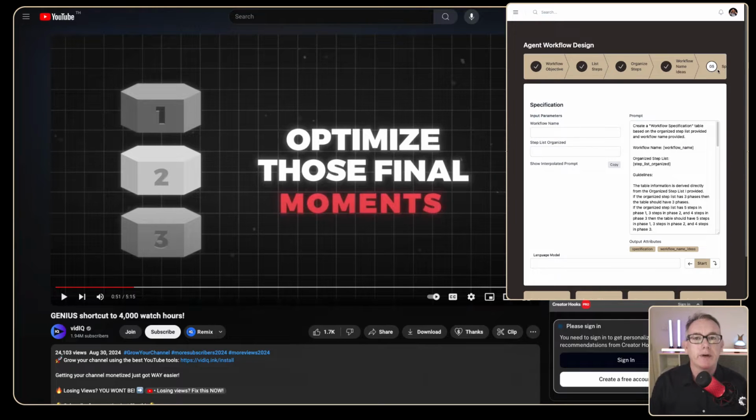So vidIQ have already come up with a formula for doing the hooks or the bridge that transitions a video from one video into the next video, and I would love to understand that formula so that when I'm recording a video I can transition people into the next video myself.